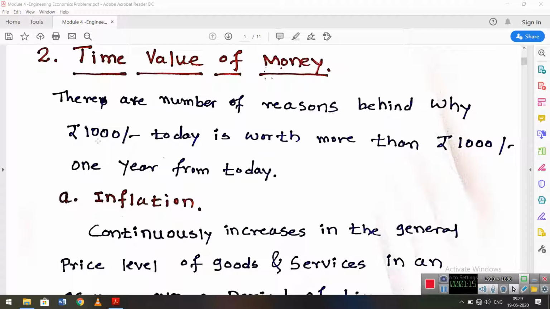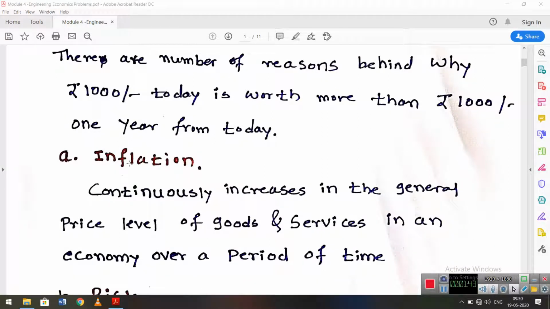If I can purchase some items today for 1,000 rupees, they may not be available after 1 year, because the time value of money changes. If I can purchase an item today for 1,000 rupees, after 10 years the same item or product may not be available for 1,000 rupees. The reasons are inflation.